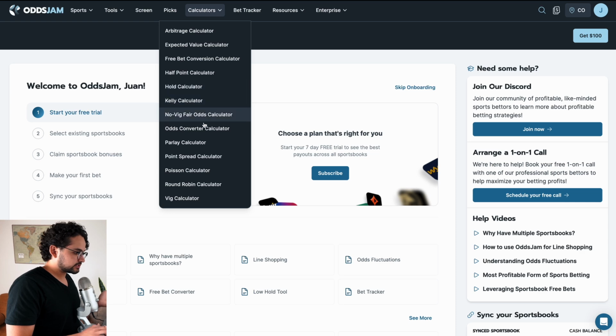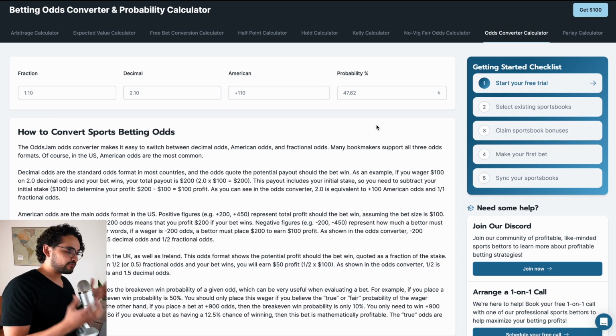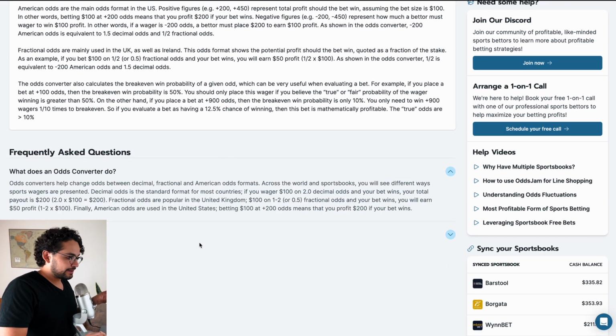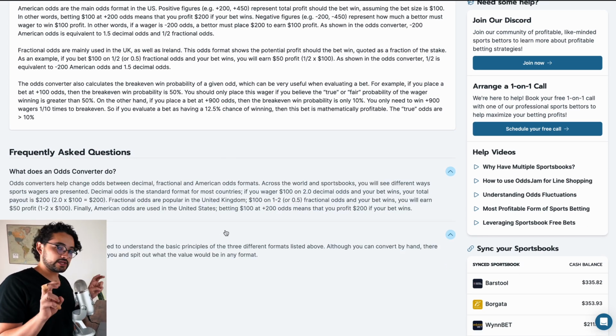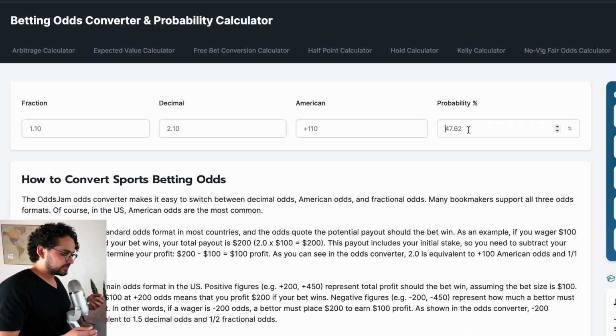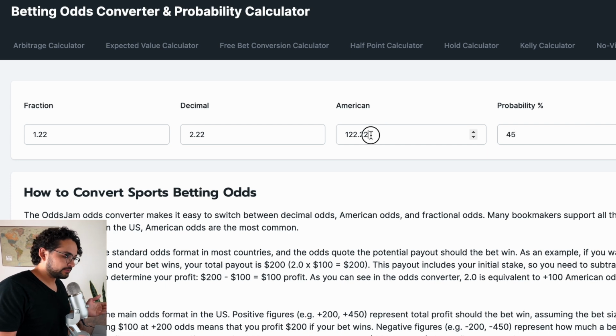So when we head over to OddsJam.com and we click on calculators, odds converter calculator, we get this page right here. If you want to understand the exact formula and all the little details, you can read this entire page here and you'll get a more mathematical understanding of how you do that. But it's very simple. Let's say we have something that has a 45% probability. That means that the betting line will be plus 122 in American, 2.22 in decimal, and 1.22 in fractional.